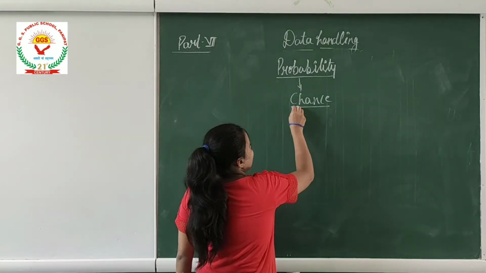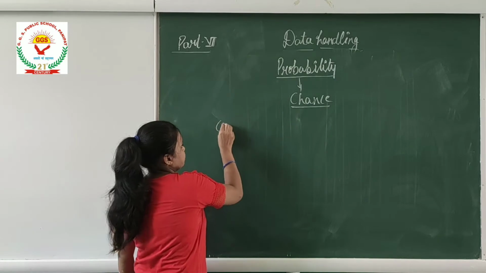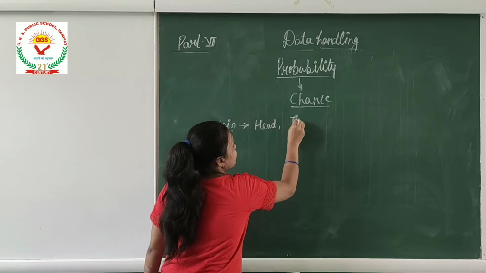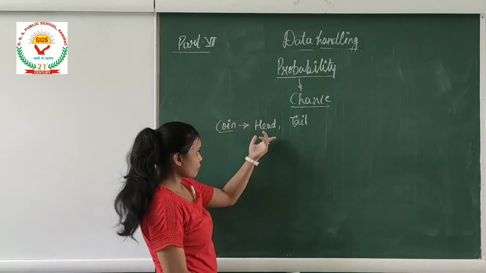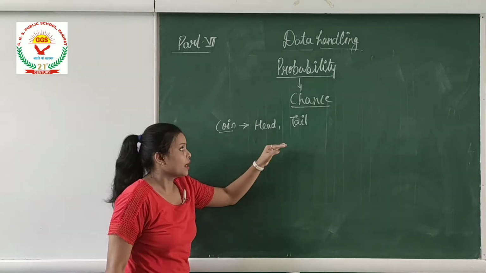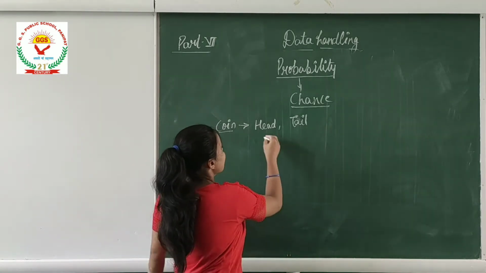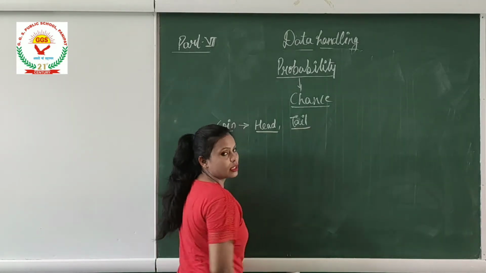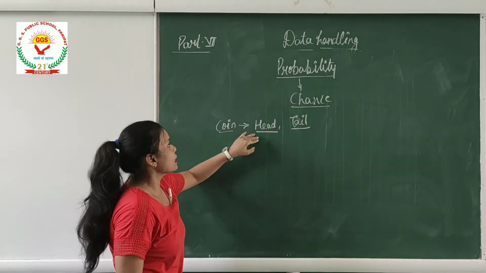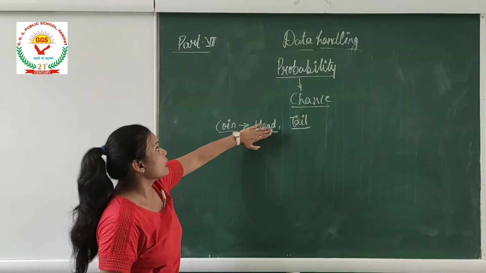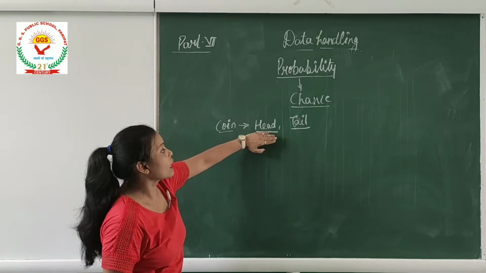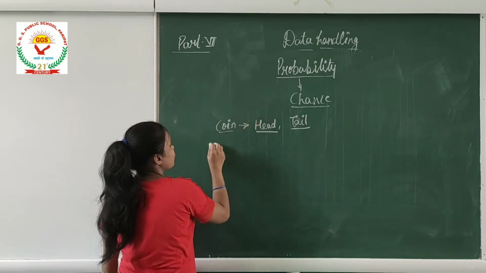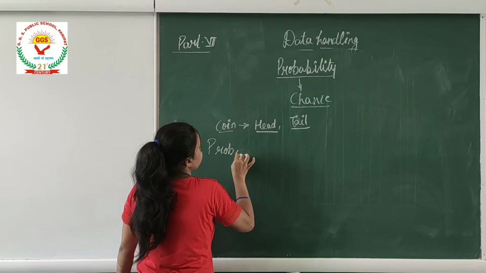Like if we take a coin, it has two faces, head and tail. Okay? If we toss a coin, it might happen that head comes on the top or tail comes on the top. So we can say that it is a chance, or the probability, of coming head or tail. So we have a formula for the probability. What is the formula for probability?